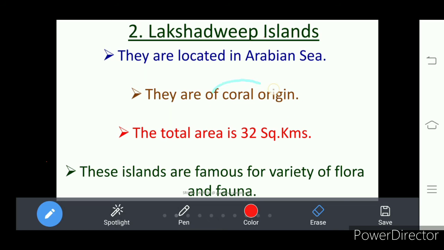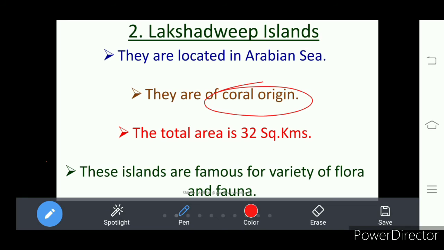What do you mean by coral? It is the skeletons of sea organisms formed into islands. So that is called a coral reef. Lakshadweep Islands are coral reefs.